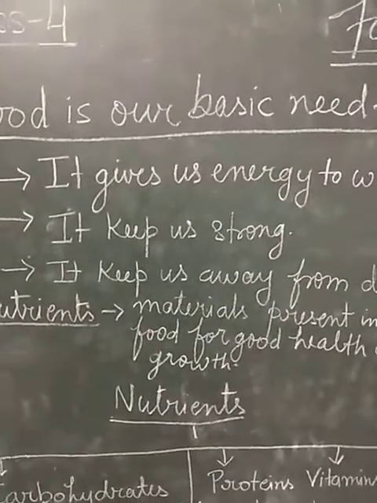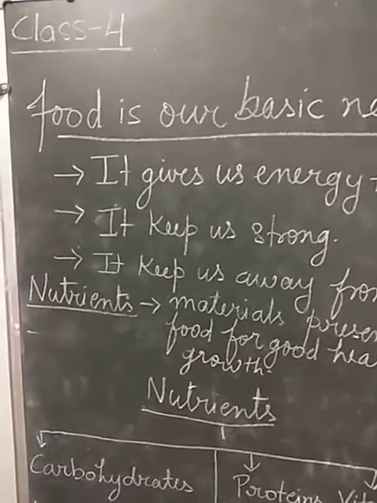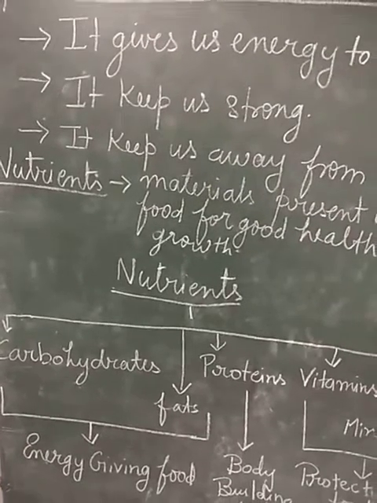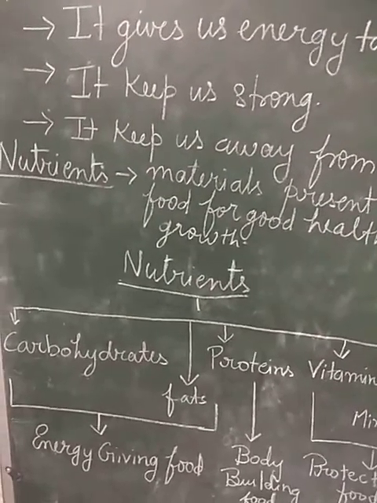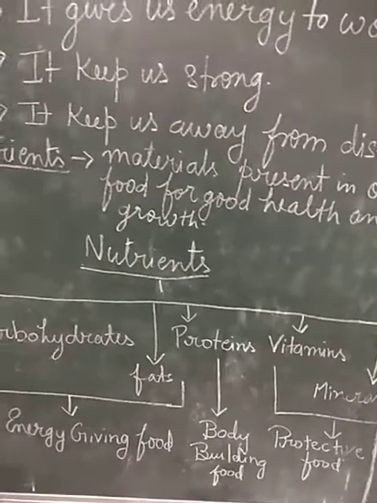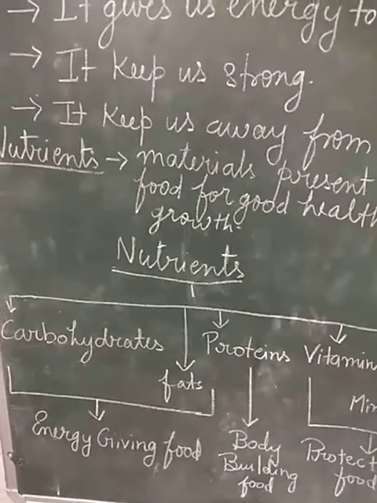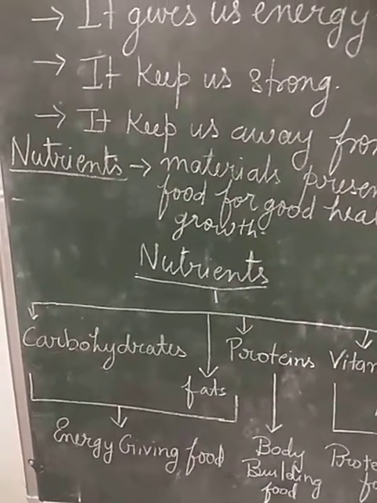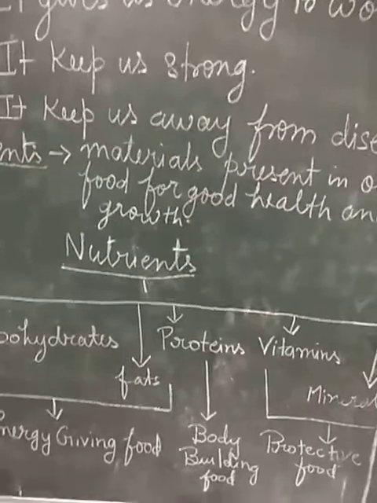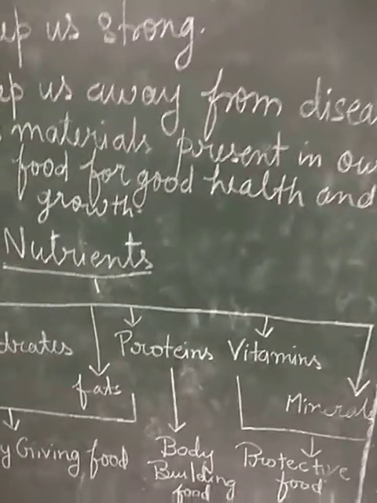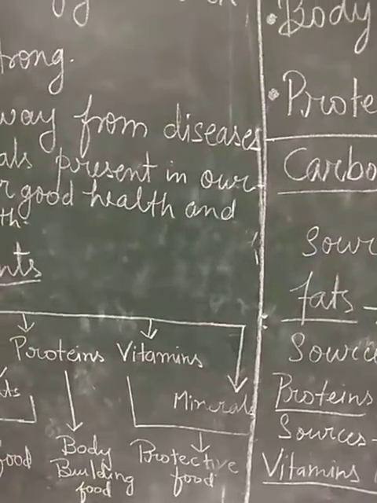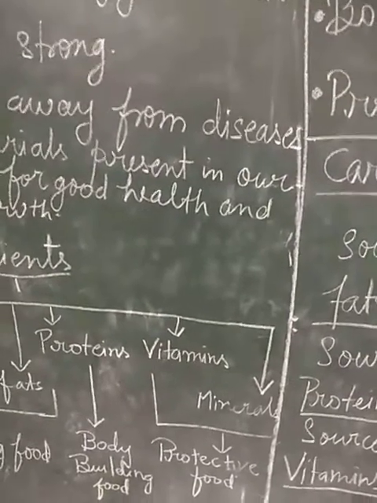There are many types of nutrients. Basically, 5 main types of nutrients are there: carbohydrates, fats, proteins, vitamins, and minerals. Every nutrient has different work. Carbohydrates and fats give us energy, so they are known as energy giving food. Protein builds our body, that is why it is known as body building food. And vitamins and minerals protect us from diseases, that is why they are known as protective food.